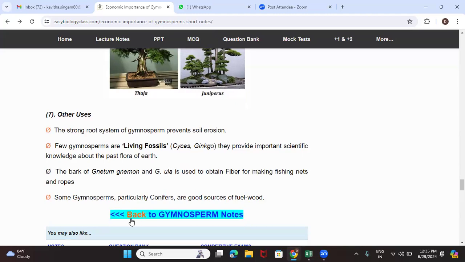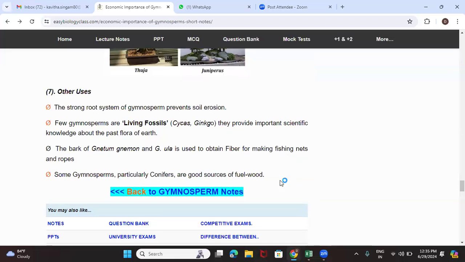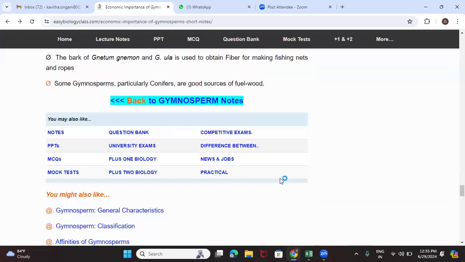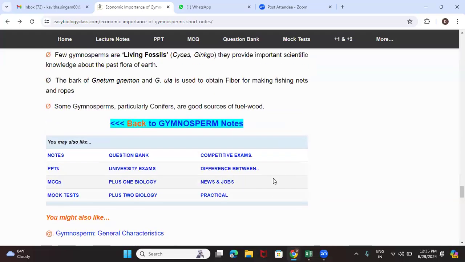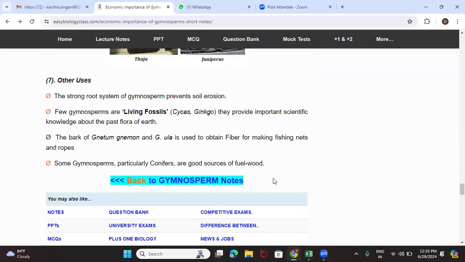Next, some gymnospermic plants, particularly the conifers, are a good source of fuel wood. These are some examples of the other economic uses of gymnosperms.